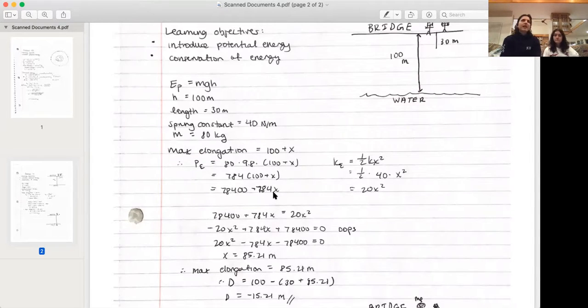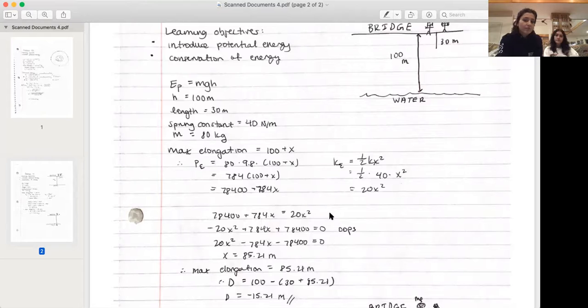That's great, we have a potential energy, but keep in mind we're asked the max stretchiness. How do we get the max stretchiness if there's no kinetic energy? Kinetic energy and potential energy go hand in hand. Energy is conserved, conservation of energy. So there has to be some kinetic energy because you jumped off and now the stretchiness is at its max. Right here it was at its min. So we have our energy, which is 1/2 k x squared, where k is the spring constant. We put in the spring constant times 1/2 and then x squared, and we get this.